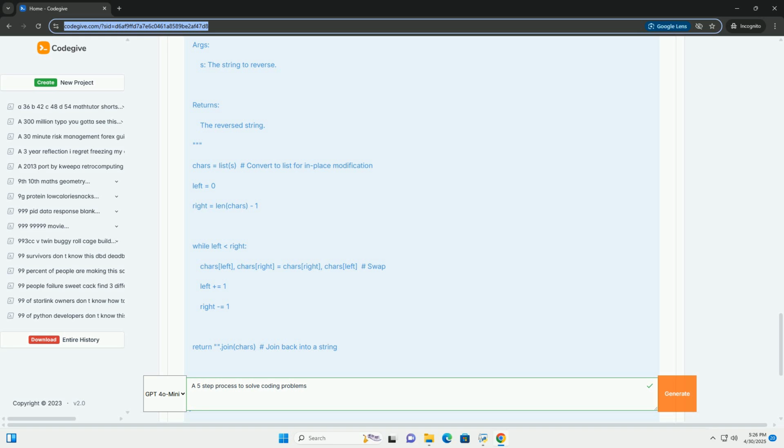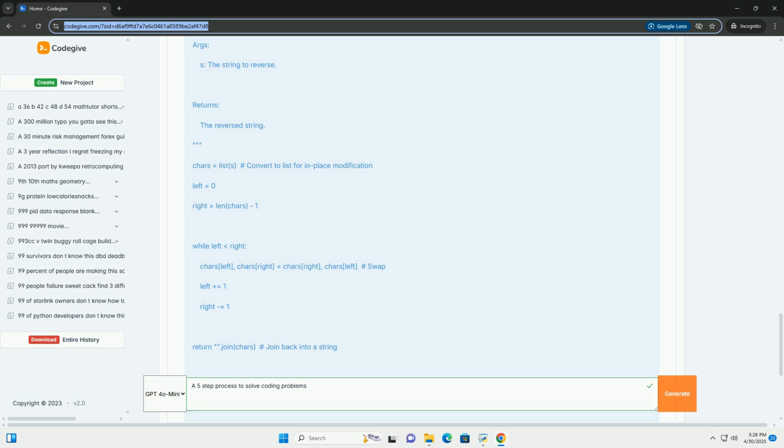2. We iterate through the array, element by element. 3. For each element, we update current_max. We have two choices: either start a new subarray with the current element, number, or extend the existing subarray by adding the current element, current_max plus number. We choose the option that yields the larger sum. 4. We update global_max by comparing it to the updated current_max. 5. After iterating through the entire array, global_max will hold the maximum subarray sum.